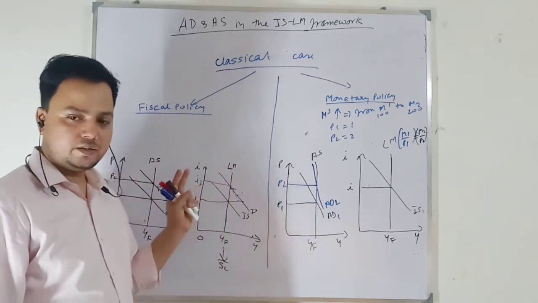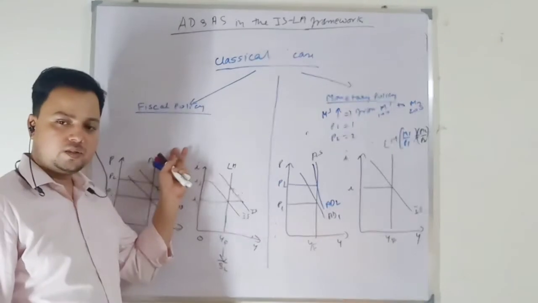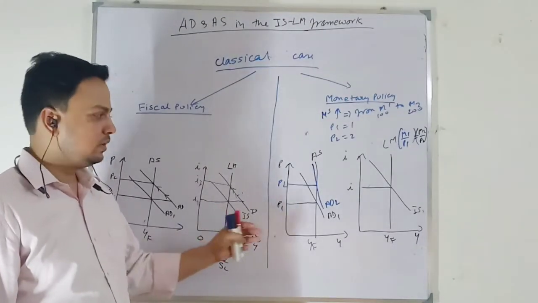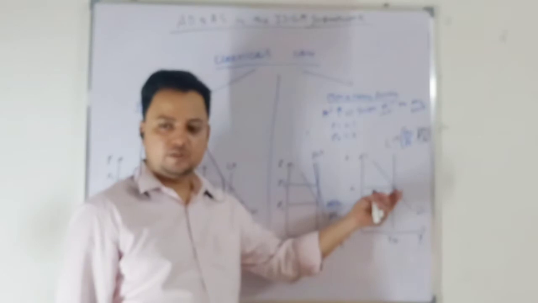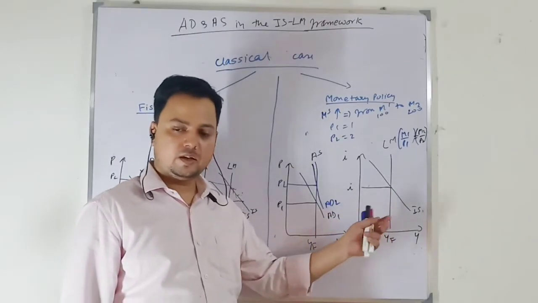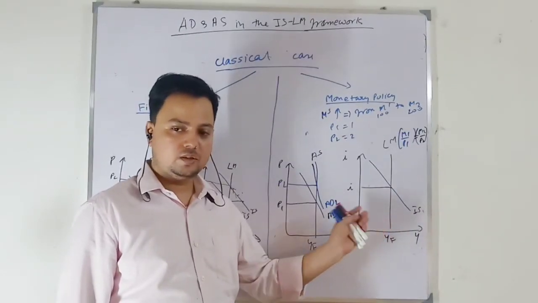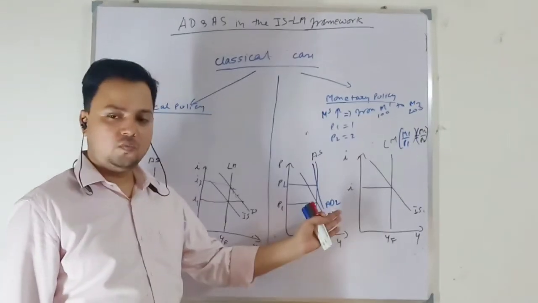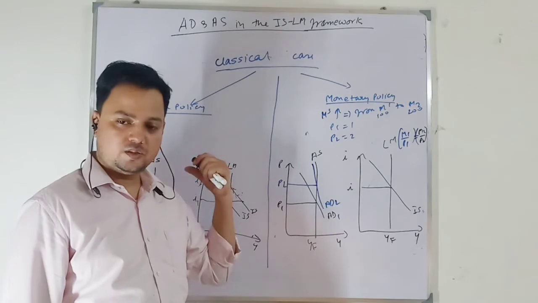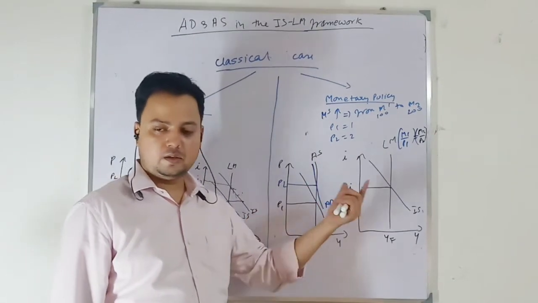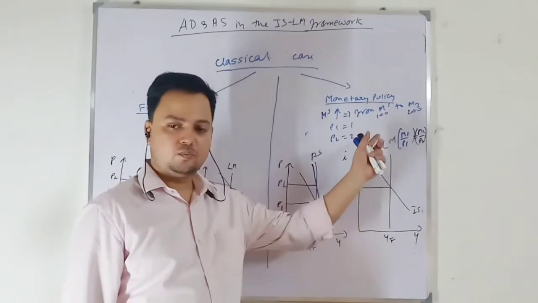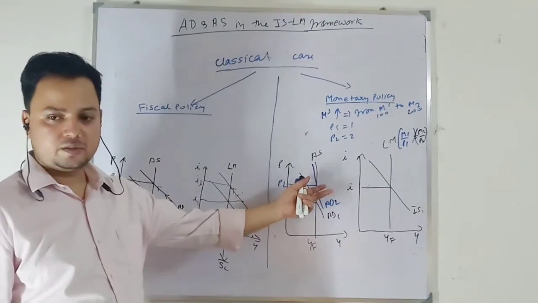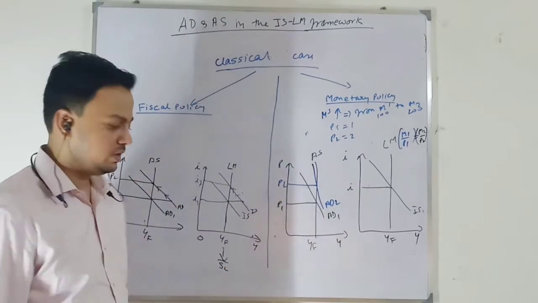In the case of Keynesian, when you are doing fiscal policy, we are taking a horizontal LM curve. Okay, but when we are doing monetary policy, in that case we cannot take a liquidity trap kind of situation. We will have to analyze from the general case. Like in the classical case, we have done the general case also in the case of fiscal policy. In the Keynesian case also, when there is a monetary policy, we can take a general case and analyze the thing. Okay, when there is monetary expansion, output will increase for the same price.